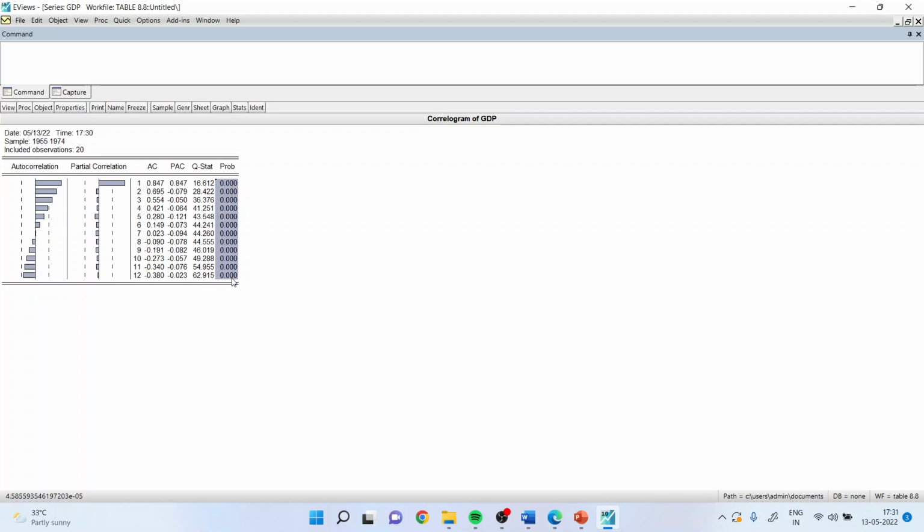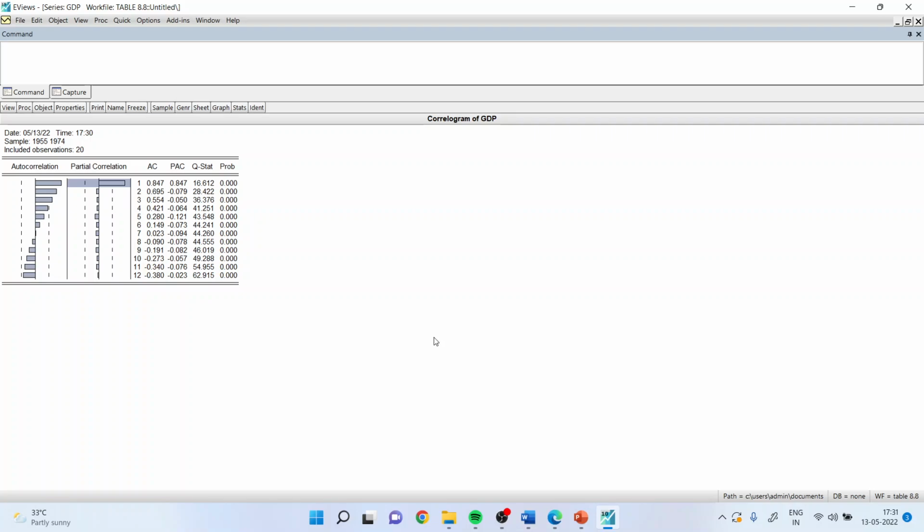First of all, you will have to see the p-values. All the p-values are less than 0.05, and therefore we can say that the data is non-stationary. Moreover, another observation is that these spikes are beyond the control limits of plus or minus 3 sigma, and therefore they are all significant. This is also significant, and therefore the data is non-stationary.